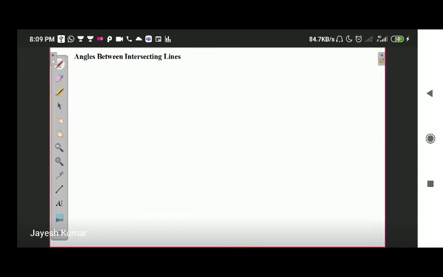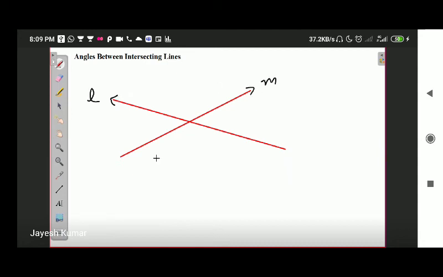So that is all with the introduction. Let's come to the chapter. The first topic of the chapter is angles between intersecting lines. So we have two intersecting lines, one is this, another one is this. Let me form some arrows. This is line L, this is line M. So, angles between intersecting lines.